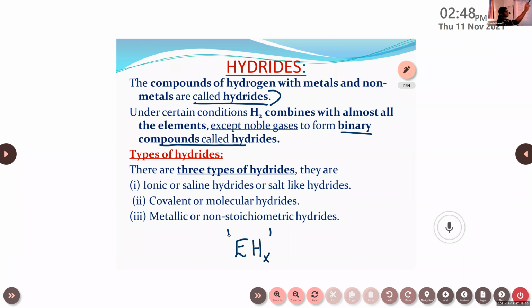Clear? So when hydrogen reacts with metals and non-metals, the compound formed is known as hydride, and hydrogen combines with almost all the elements except noble gases to form these binary compounds. Then there are three types of hydrides: ionic or saline or salt-like, then covalent or molecular, then metallic or non-stoichiometric.